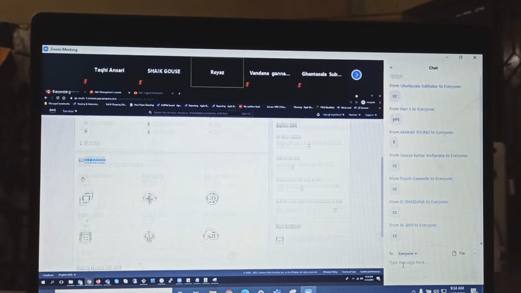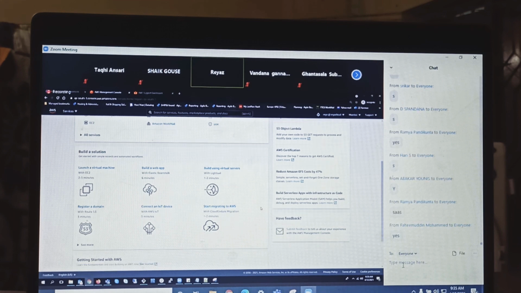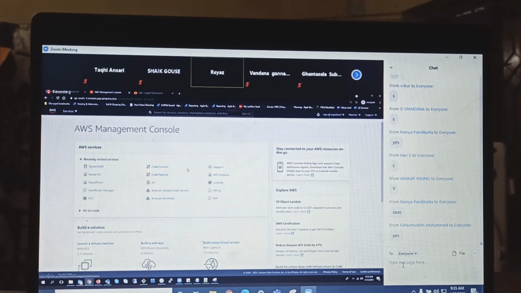Here we'll be registering a domain, launching and building an app, and creating virtual servers. Do you remember Lightsail? So you see EC2 instances, Beanstalk, Lightsail, Route 53. We don't talk about IoT, but if you need some kind of migration, then you go for CloudEndure, which is newly launched. And you can learn about fundamentals, deep dives, etc. All these are documentation. Okay, now which service do we need to go into?